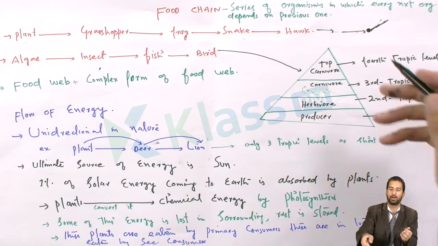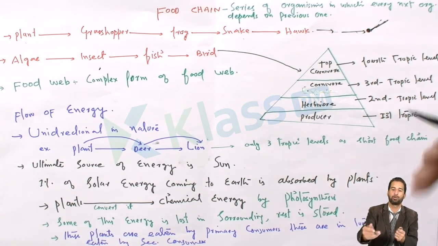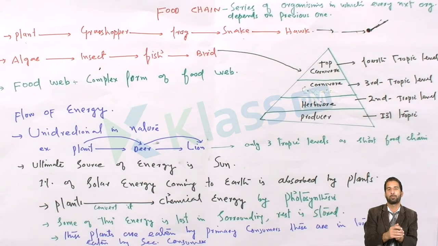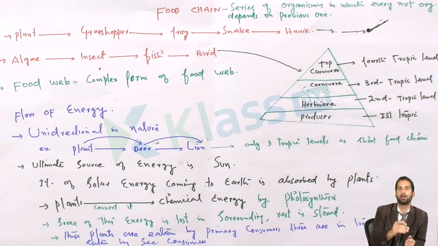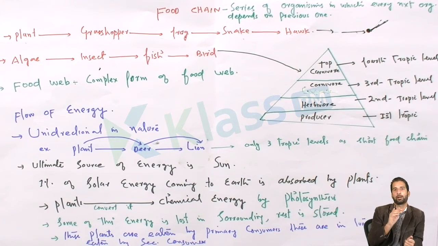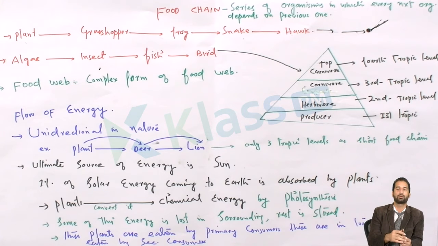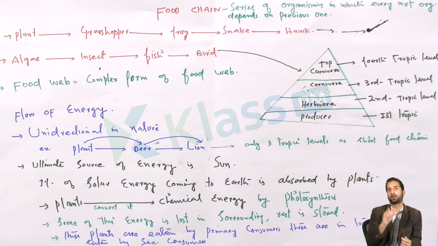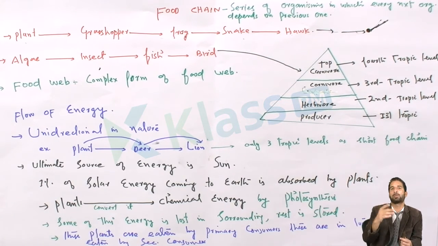So in this way, we can say that there must be fewer organisms in a particular food chain for better stability and for the availability of energy. The number of organisms must be small in a particular food chain.